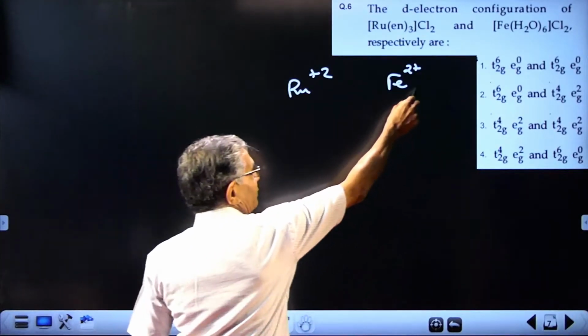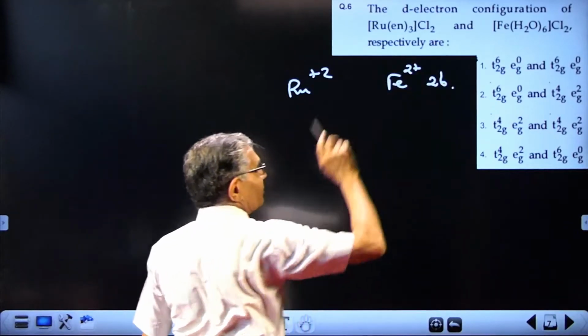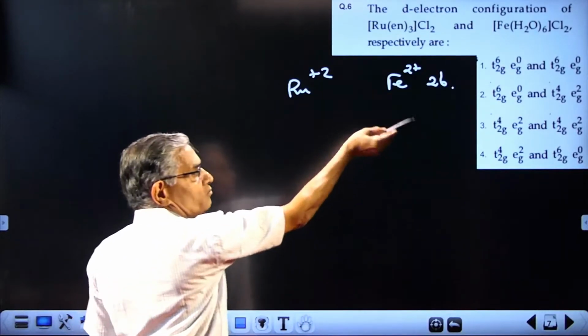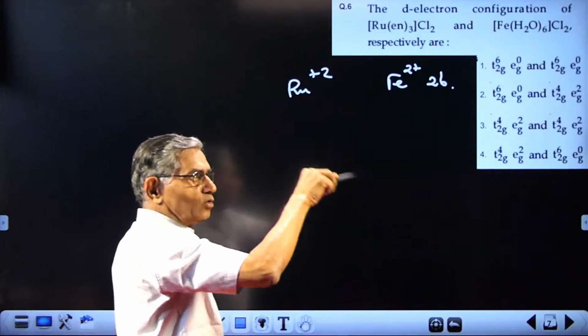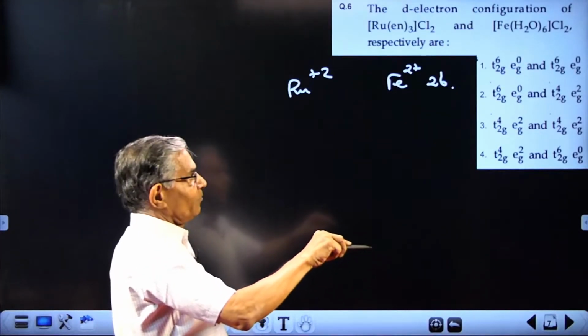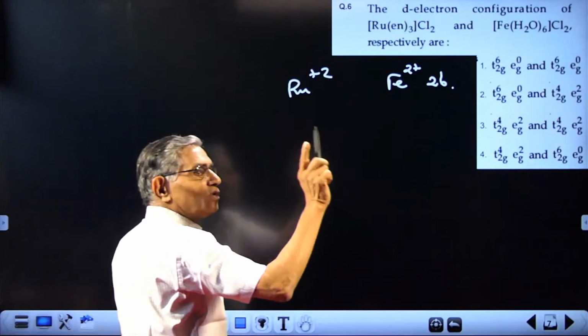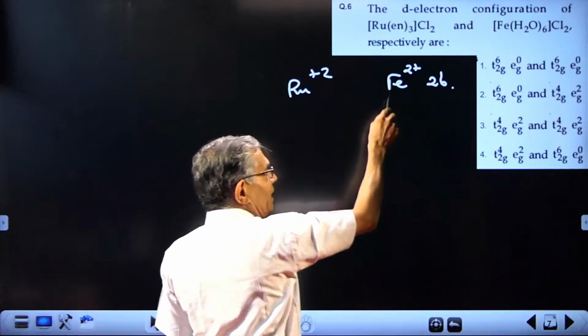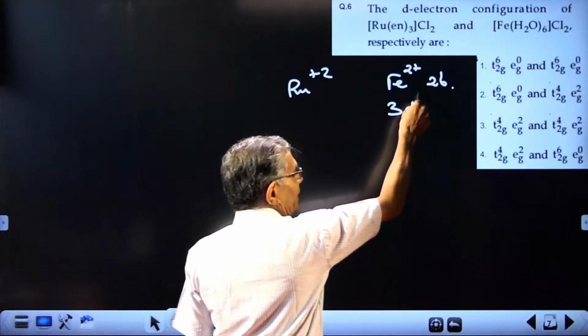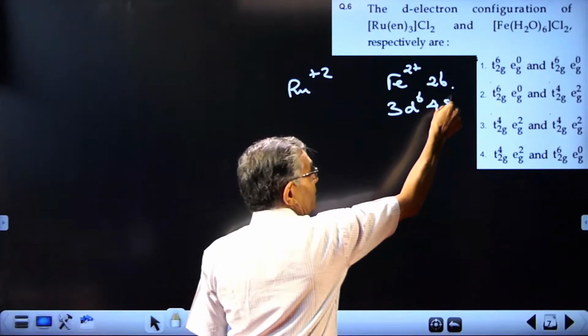Iron is element number 26, and ruthenium will be 26 plus 18 because they belong to the same group: iron, ruthenium, osmium. So plus 18 will give you the atomic number, but that is not necessary because iron has the electronic configuration 3d6 4s2, iron metal, not ion.